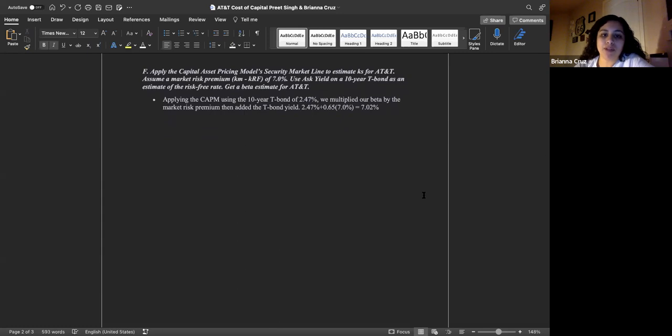Applying the CAPM using the 10-year T-bond of 2.47%, we multiplied our beta by the market risk premium, then added the T-bond yield, and then we got 7.02%.